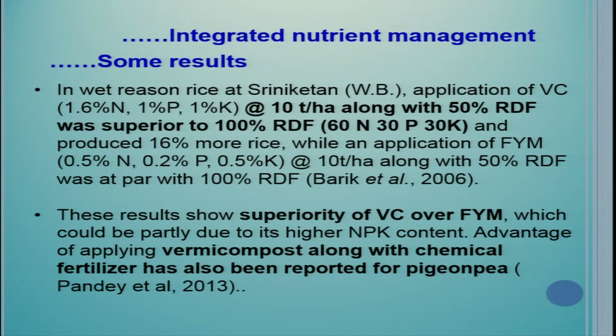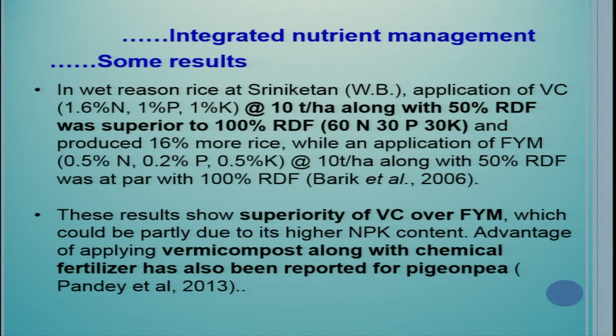While an application of FYM, 0.5% N, 0.2% P and 0.5% K, at 10 tons per hectare along with 50% RDF was at par with 100% RDF. Means overall one can supply at least 50% nitrogen from the FYM and the rest can be supplied from fertilizers. So these results show superiority of vermicompost over FYM, which could be partly due to higher NPK content.